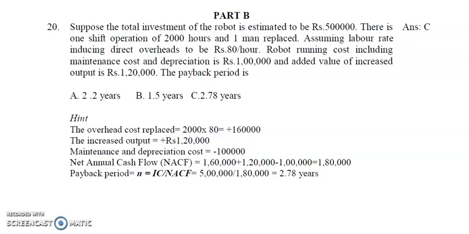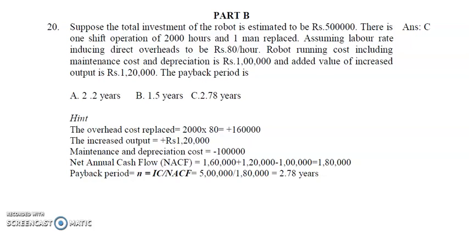So this is the hint. First we have to find out the net annual cash flow. How do we calculate the net annual cash flow? Here we have to consider the overhead costs.